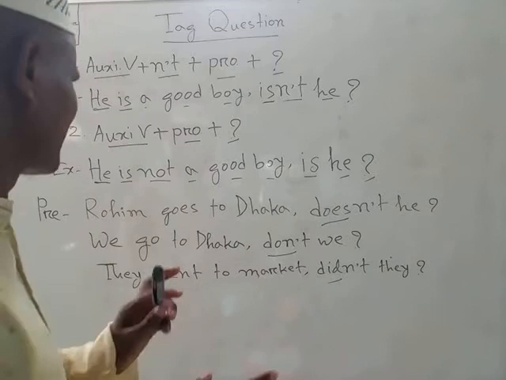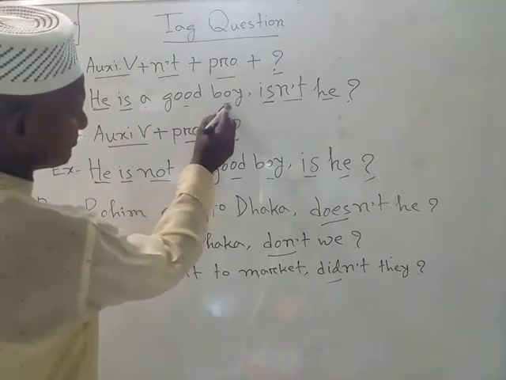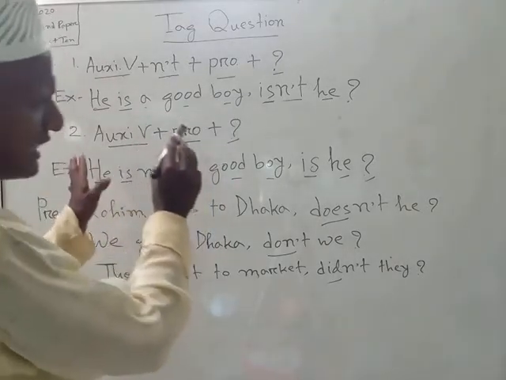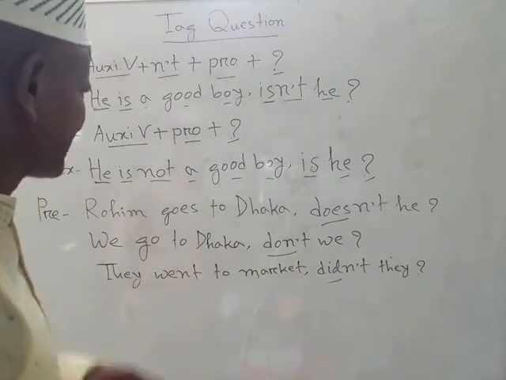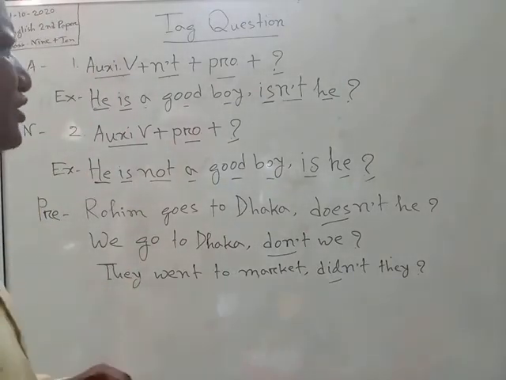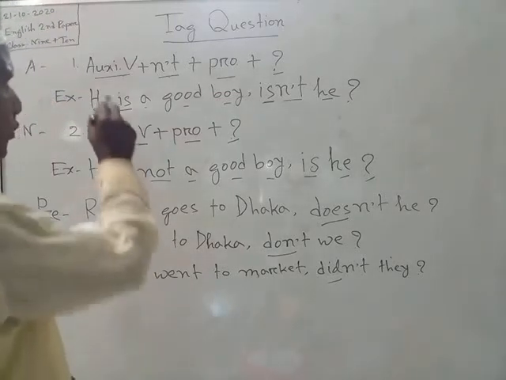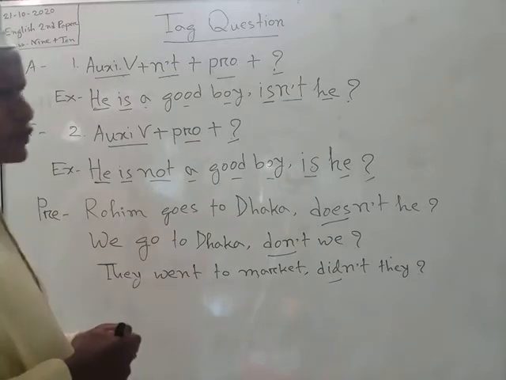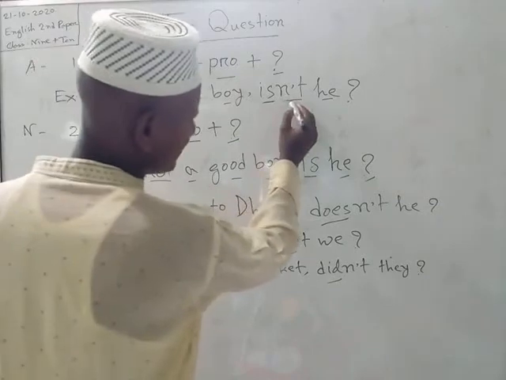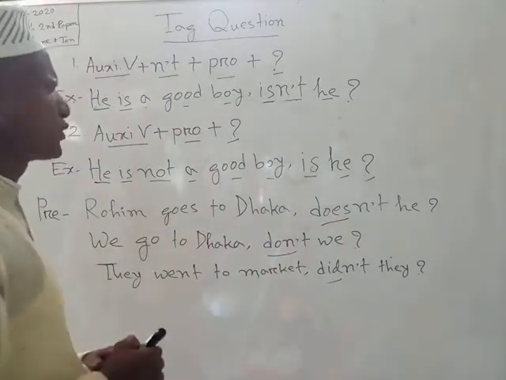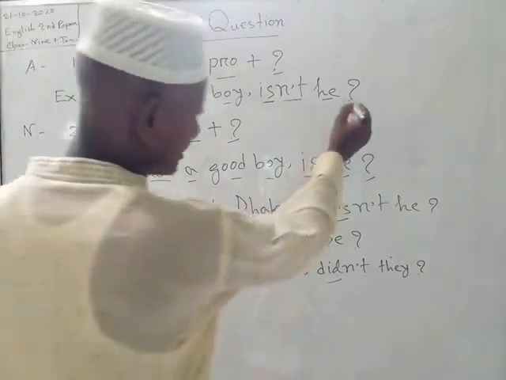As for example, we can say, he is a good boy. This is an affirmative sentence. As it is an affirmative sentence, we should make its tag question by following structure 1. That is, firstly we have to take the auxiliary verb, secondly n't, and thirdly he, and then the note of interrogation.